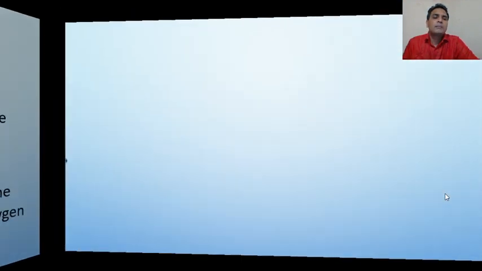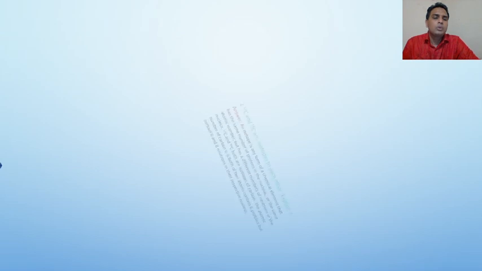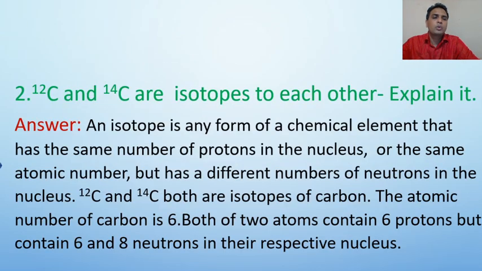Now, comprehension based question number 2. Question number 2 is that carbon 12 and carbon 14 are isotopes of each other. Explain it. So, dear students, at first you have to write the definition of isotopes. We know that atoms of an element having the same proton number but different mass number are isotopes of each other.